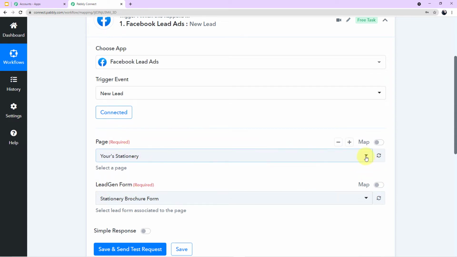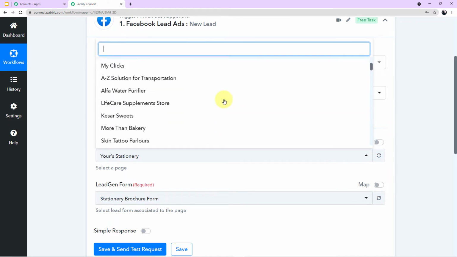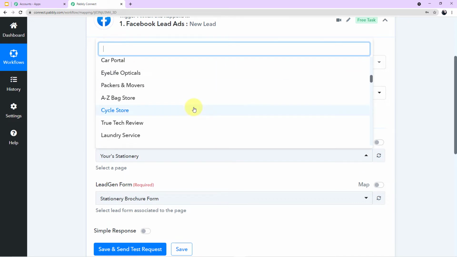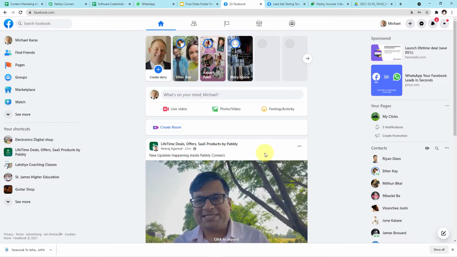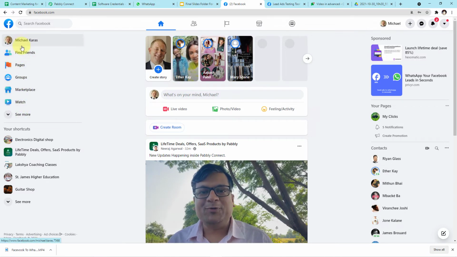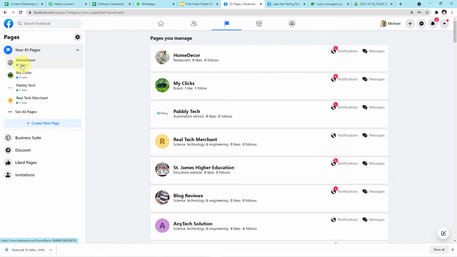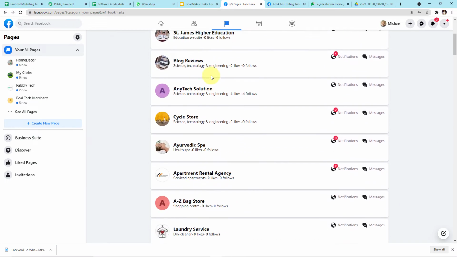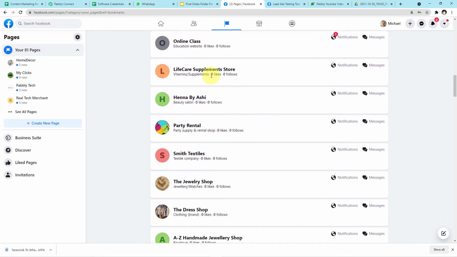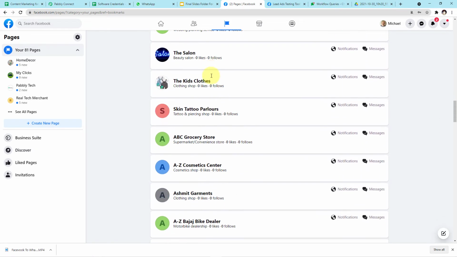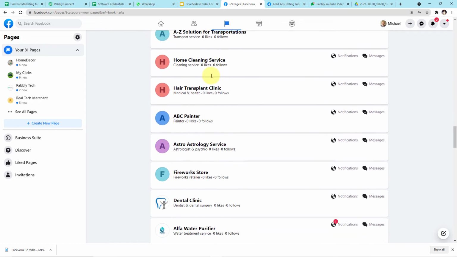So guys, let me click on this arrow and you can see in the scroll down the various pages. Now, these pages are the same pages which are there in my Facebook account. Let me take you to my Facebook account and show you the particular page. Okay guys, as you can see on my screen, this is my account on Facebook. Now, if you come to the left corner here, among the options, you can see pages is written. Click here and you can see the various pages which I have created for different workflows here in my Facebook account.